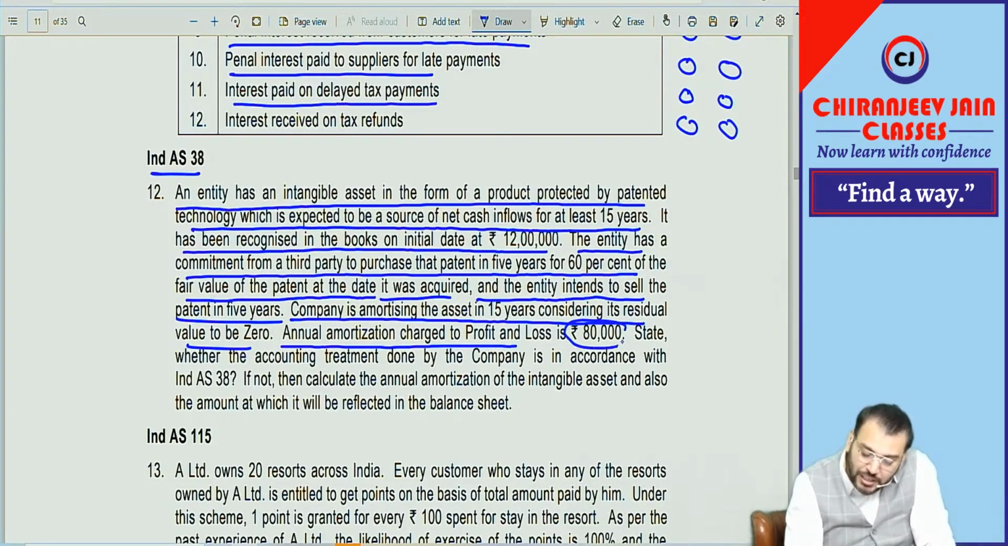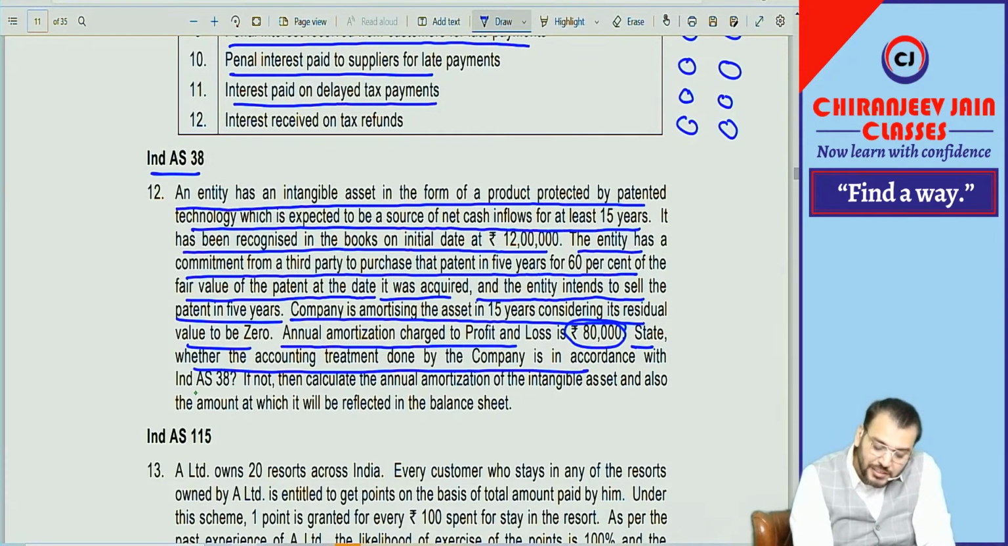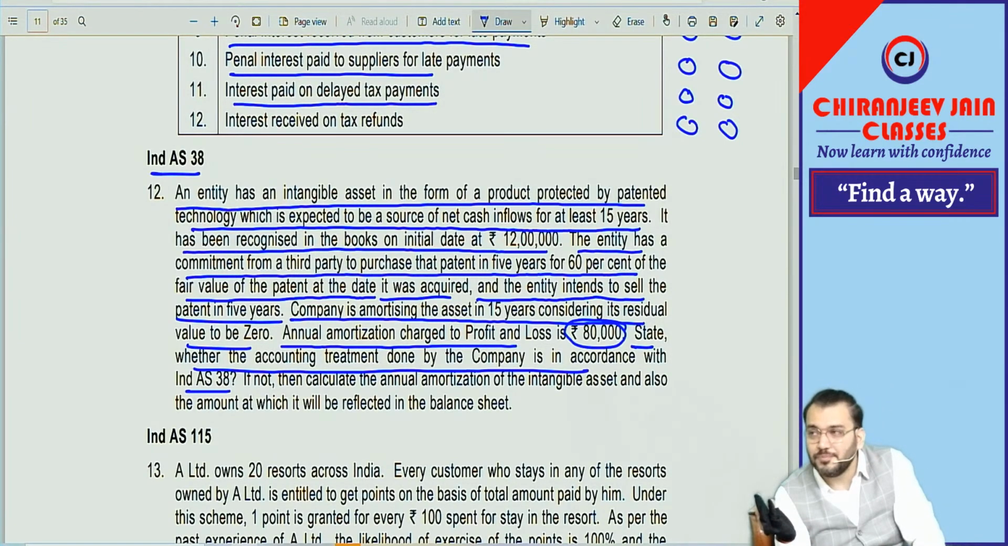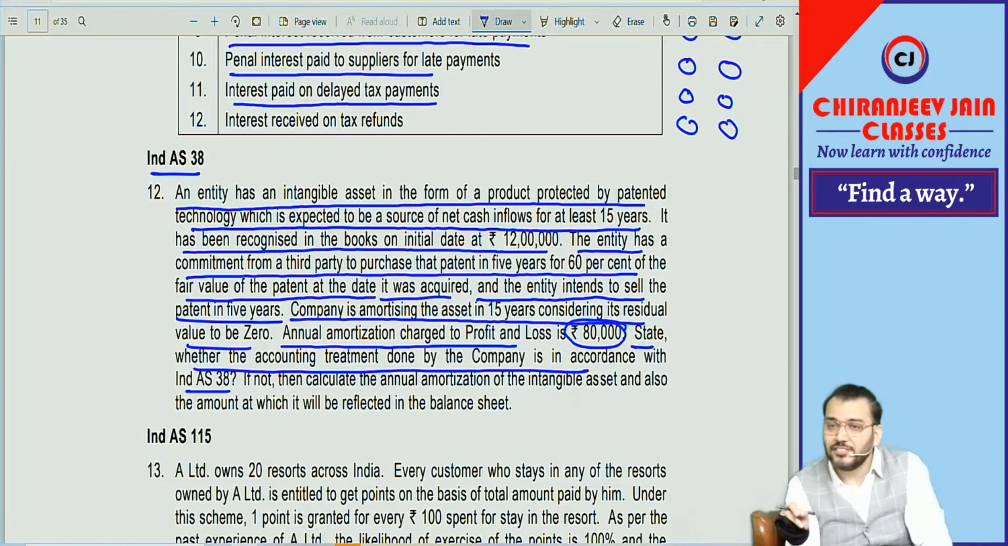So this is wrong amortization. State whether the accounting treatment done by the company is in accordance with Ind AS 38. No, it is not. You write down the definition of depreciable amount. Depreciable amount means cost minus residual value. Then you have to give the residual value as per Ind AS 38. Residual value of intangible asset is assumed to be 0 unless there is a commitment by a third party to purchase the asset at the end of useful life, or there is an active market.